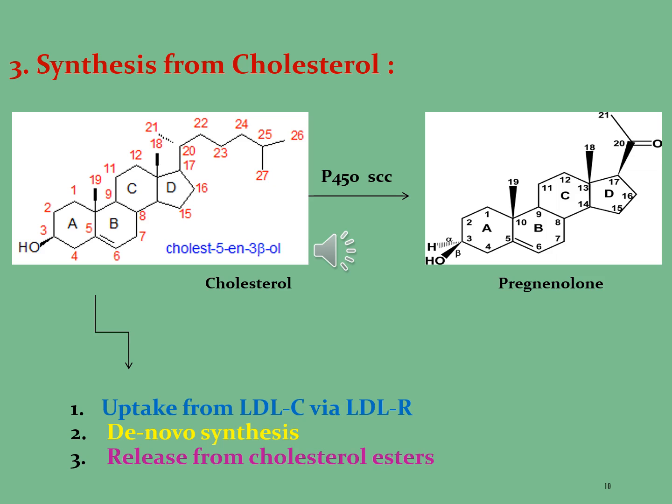The hydrocarbon side chain, which consists of a total of 7 carbon atoms, is attached at carbon 17, in which 2 methyl groups are present at carbon 25 and carbon 20 positions. In addition, 2 extra methyls are present at carbon 18 and carbon 19. So this is the common structure of cholesterol, which is generally known as cholest-5-ene-3-beta-ol.